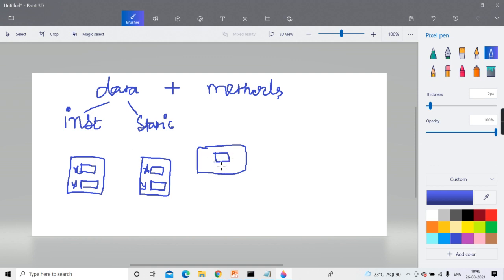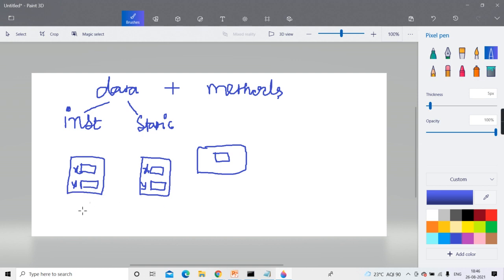And it will come into existence at the time of code loading only. Whenever your bytecode gets loaded in memory for execution, that time only it gets the space. Understand, guys? It is not going to get space when objects are created. In short, static exists prior to the object creation, or static exists irrespective of whether the object is created or not.